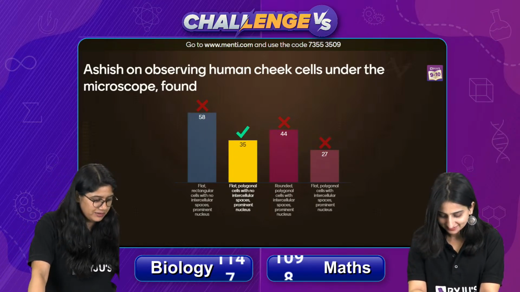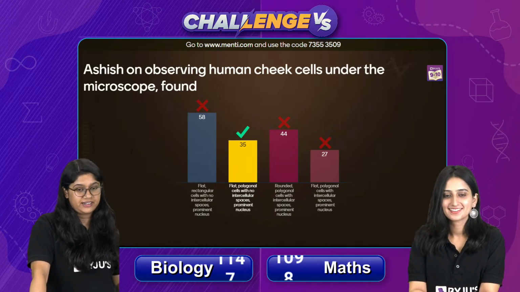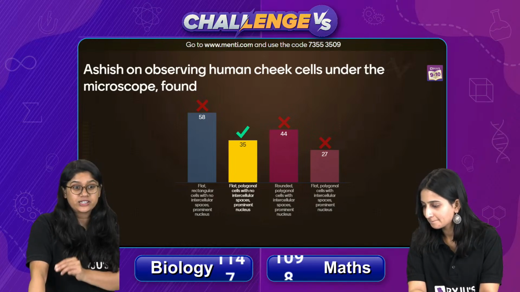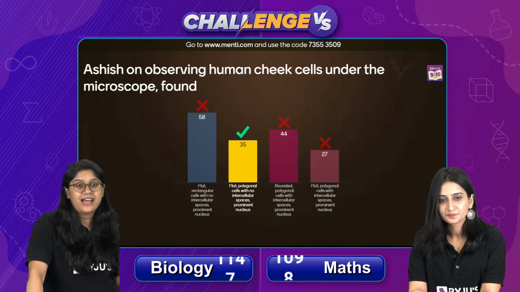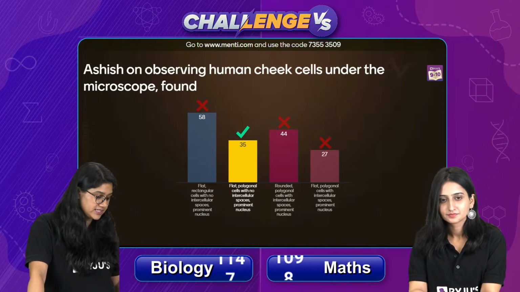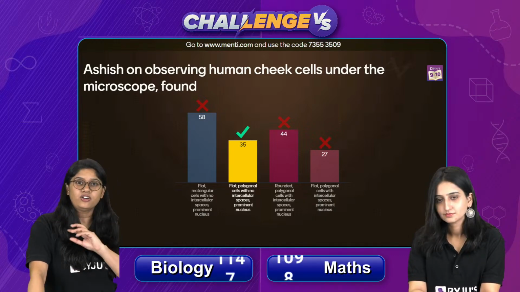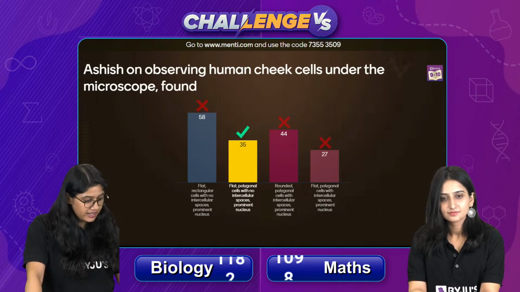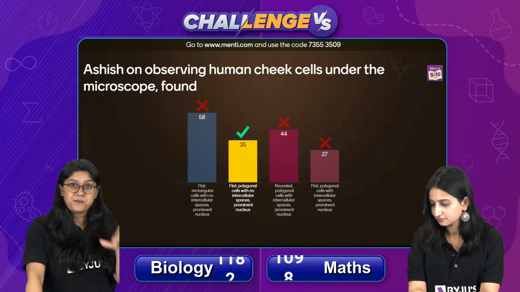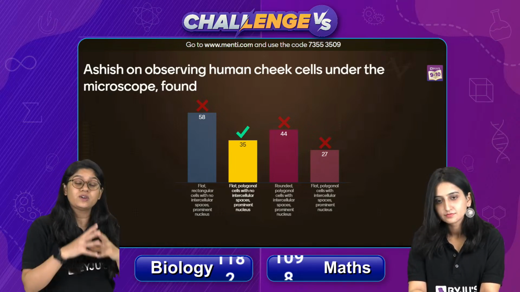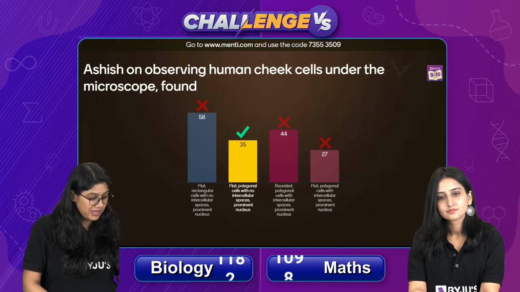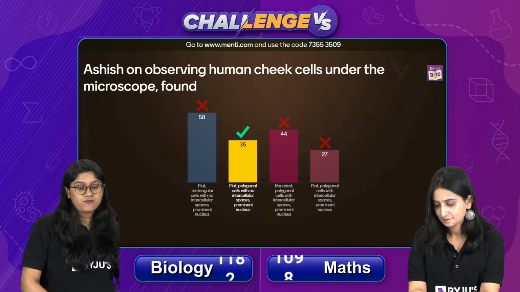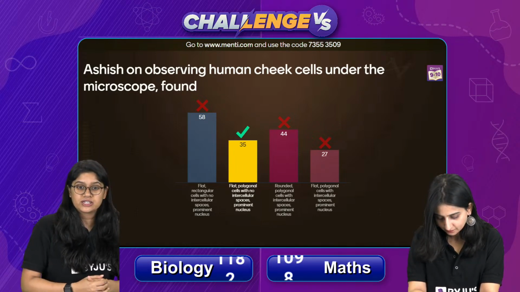Very well done, everyone, but majority of you have voted for the incorrect answer, unfortunately. 35 of you only have voted for the correct answer. And the correct answer, of course, is they are flat cells, right? They are not rectangular cells. Their shape is not properly defined. They're polygonal, right? They are present with no intercellular space. They don't have any space between them. So that was the major hint over here, and they have definitely a very prominent nucleus. So 35 of you have voted for the correct answer.